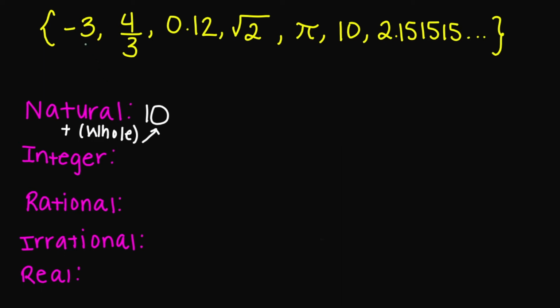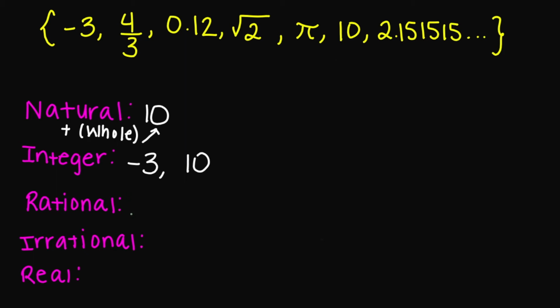Negative 3, is negative 3 an integer? Yes, it is. I'm going to write negative 3. What about 4 over 3? No, not an integer. What about 0.12? Not an integer. The square root of 2, not an integer. What about pi? Nope. What about the number 10? The number 10 is an integer. And what about 2.1515 repeating? This decimal here is not an integer. So the only two integers that we do have in this set are negative 3 and 10.